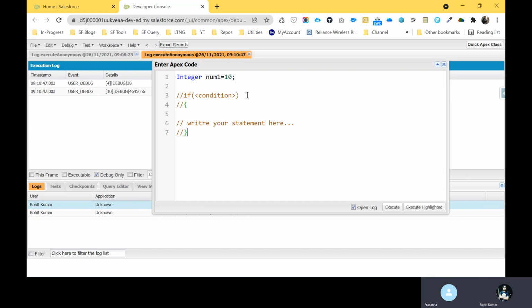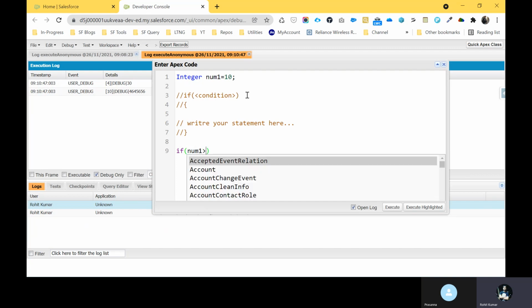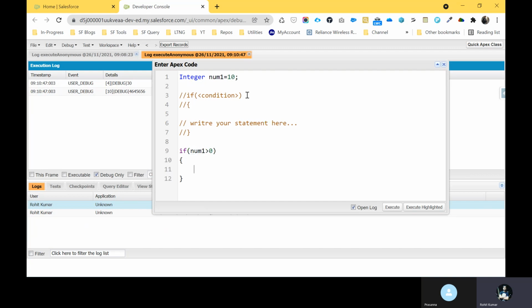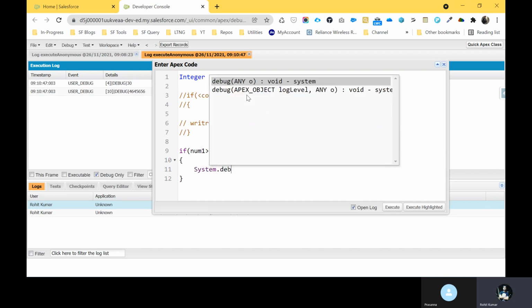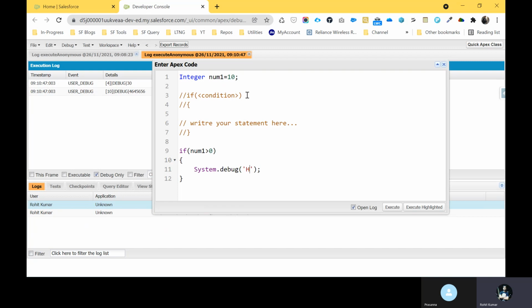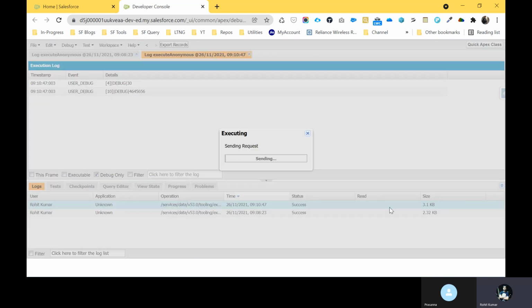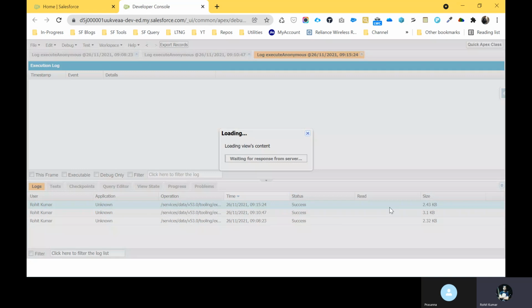Then you can follow the syntax: check if num1 is greater than 0, and if it is greater than 0, we can print something like hello, and something as you want, like hello apex. So this is the syntax, all the things, and you can implement a simple if with an example. How to execute that? Just click execute, and after that you can see the output.